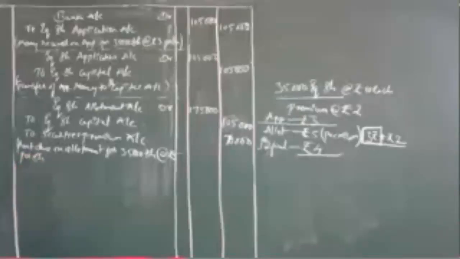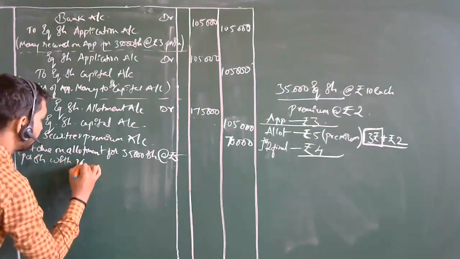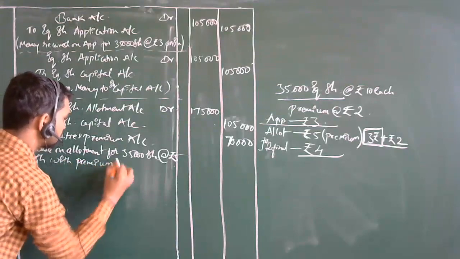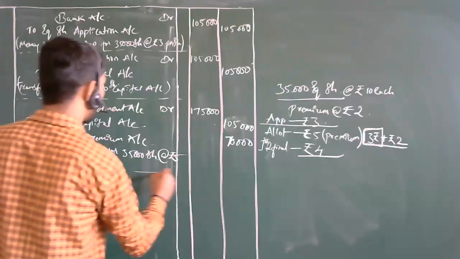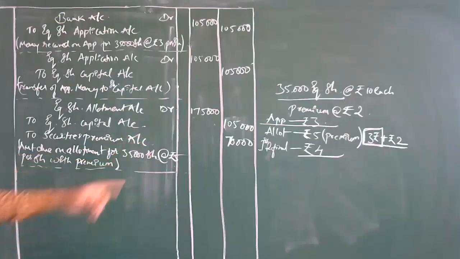At rupees 5 per share with premium. This is the journal entry you can mention over here. It means the amount received with allotment money, with the premium also, you have received here.